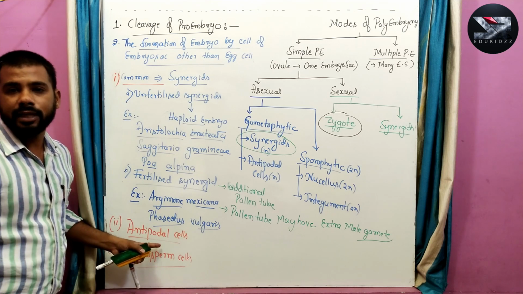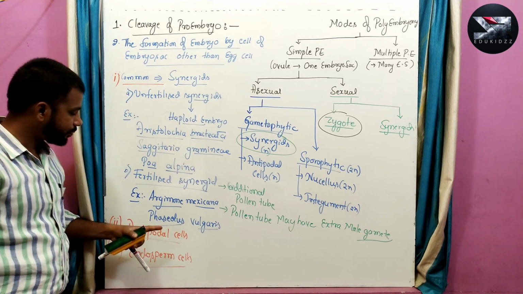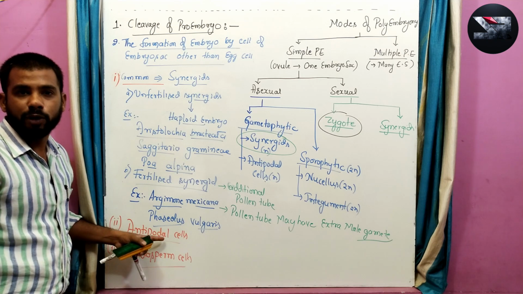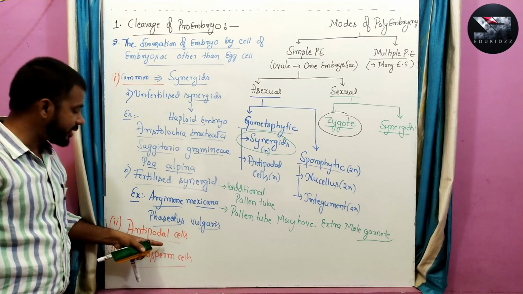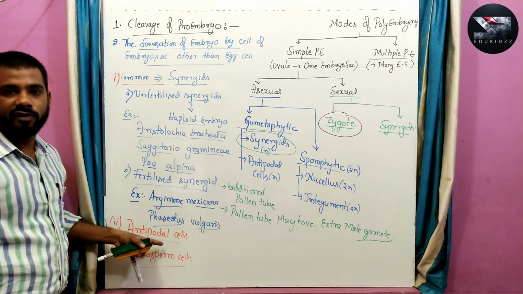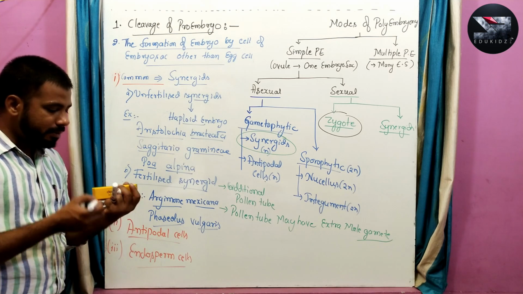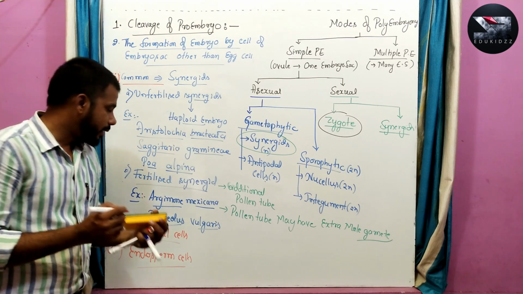Antipodal cells also give rise to an additional or plural embryo. This can be seen in plants.